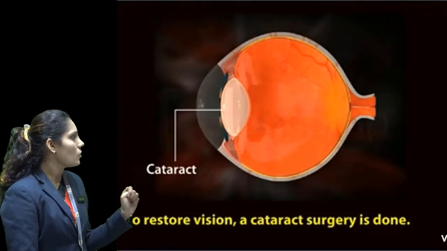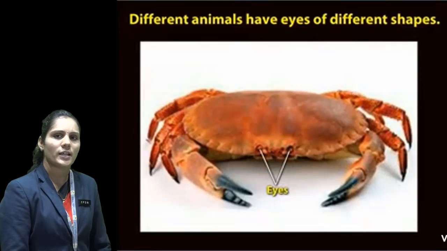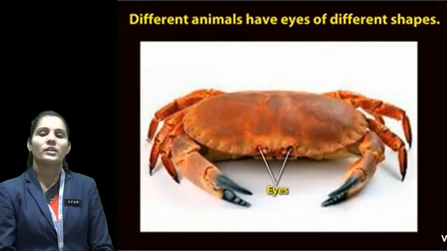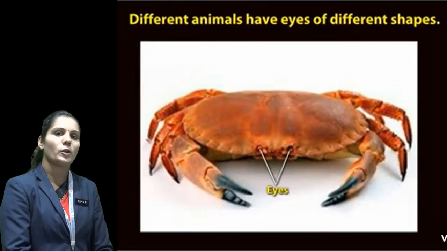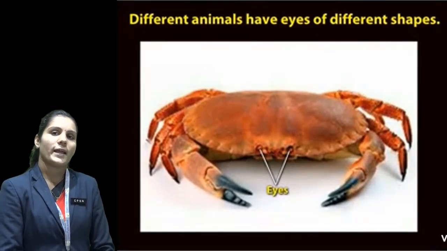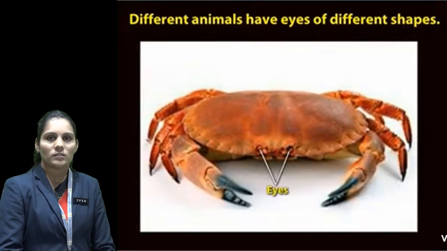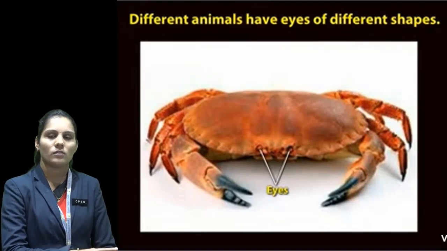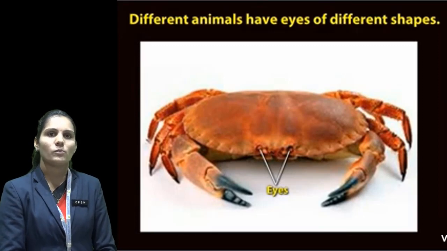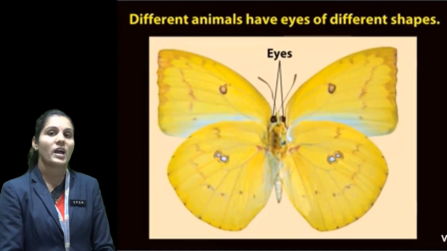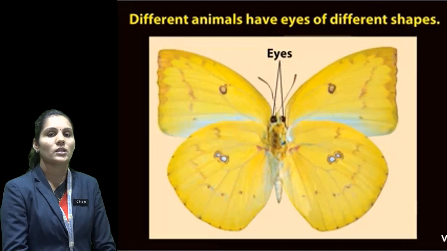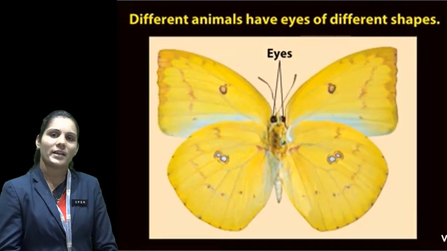Okay students, so let's learn about the eyes of other animals. They also have eyes, but not like ours. They have different types of eyes. Take the example of crabs. A crab has long rod-shaped eyes, so a crab can rotate its eyes 360 degrees. They can see whatever is present at the front as well as at the back. One more example, the butterfly has large eyes, so butterflies can also see from the front side as well as the back side.